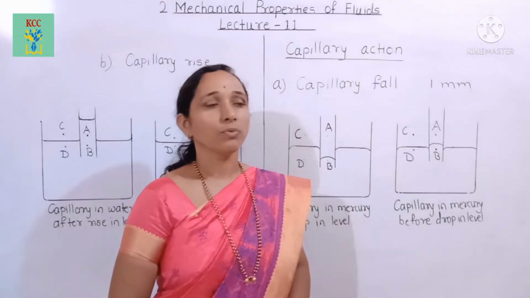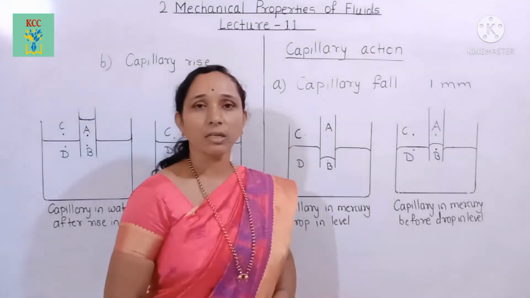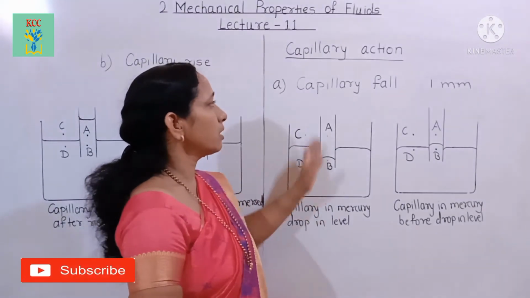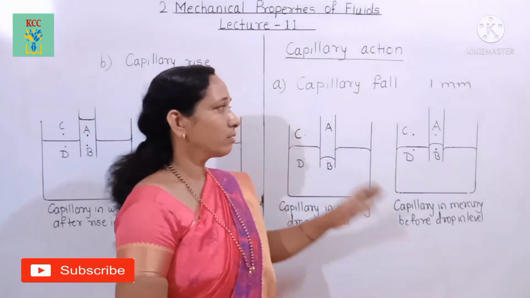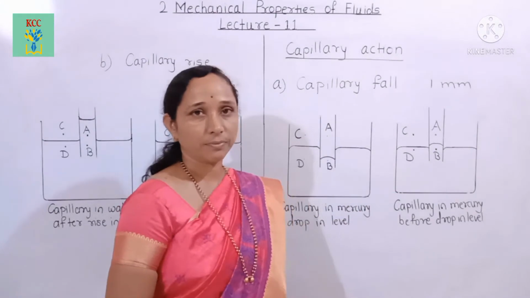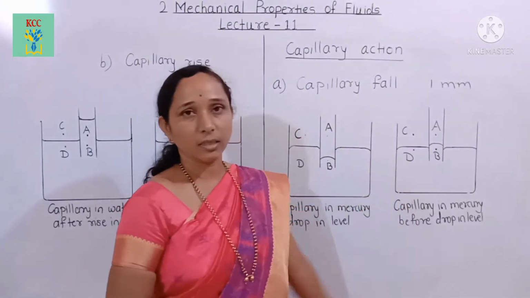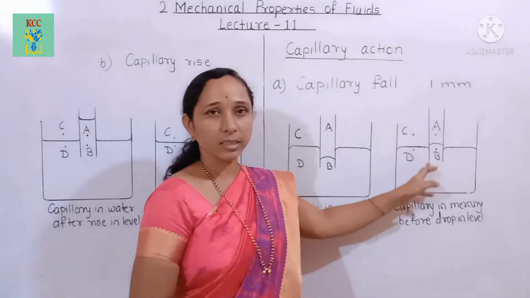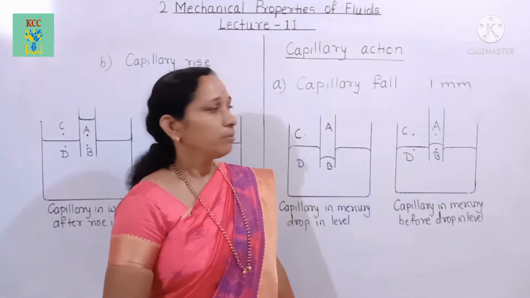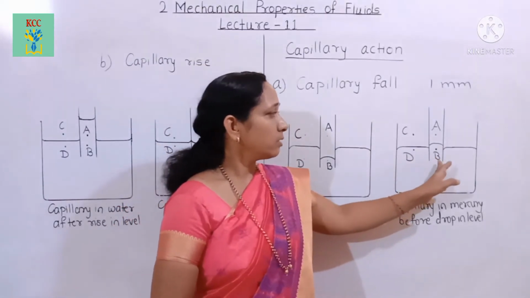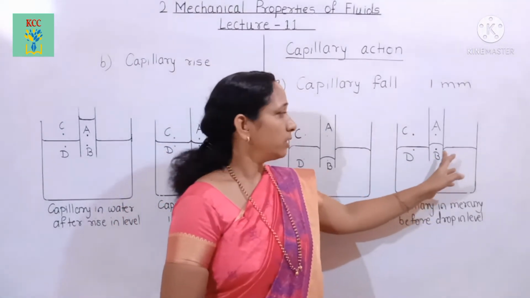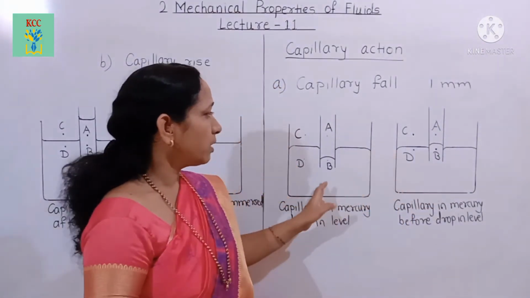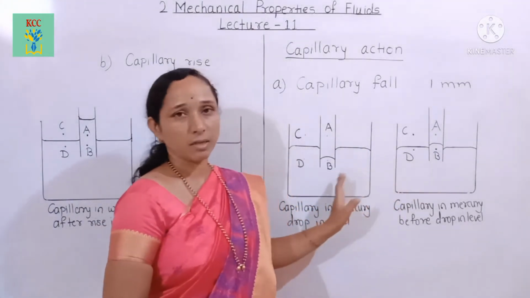Now we see how the liquid level rises and how the liquid level falls. First we see the capillary fall, for example, mercury in glass. Suppose this beaker contains mercury, and the capillary is dipped in this mercury. Before the fall, the level of mercury in the capillary is as shown in this figure. After some time the liquid level falls.